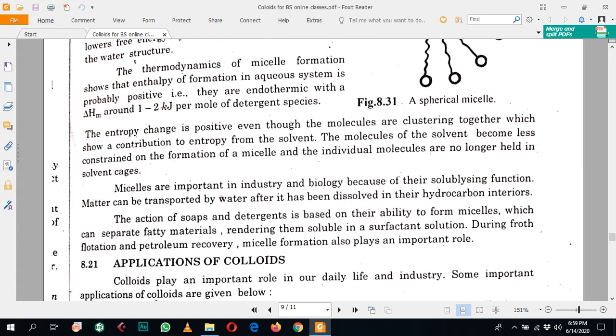And if we see the effect of entropy, the entropy change is positive even though the molecules are clustering together. If the molecules are clustering together, meaning they form the micelle, its entropy should be negative, but the effect is due to the solvent, which shows a contribution to entropy from the solvent. The molecules of solvent become less concentrated on the formation of the micelles, meaning previously solvent molecules had attracted individual ions.